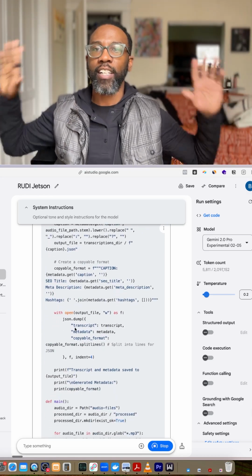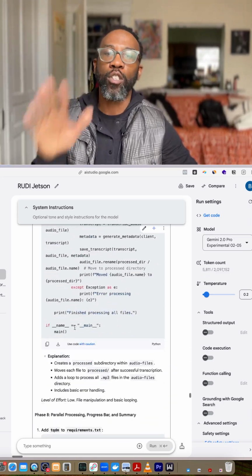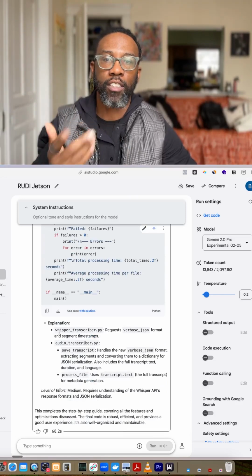I know it looks like a lot. I know it looks like so much and it's so crazy, but you can do it. You can do it, and it's still going. This is literally the entire step-by-step process.